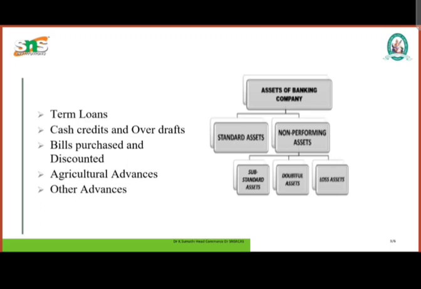And next one, assets of a banking company. There are two classifications, standard asset and non-performing asset. Among the non-performing assets, there are the classifications substandard asset, doubtful asset and loss asset. These are all the classifications of assets of a banking company.